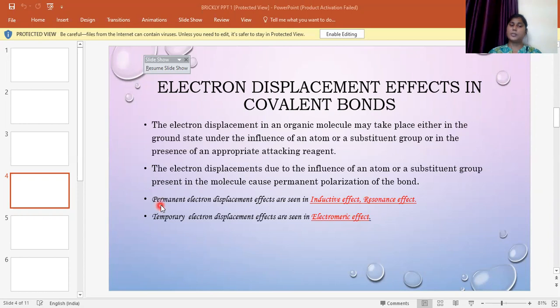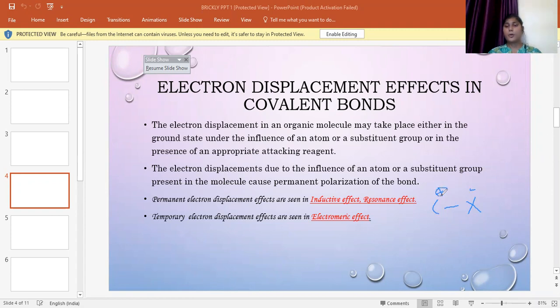In the second point, we shall see the electron displacement due to the influence of an atom or a substituent group present in the molecule causing permanent polarization of the molecule. What do we see as polarization of a bond? Polarization of a bond means there is a formation of positive and negative charge. If carbon is covalently bonded to an electronegative atom, since there exists an electronegativity difference, there is a formation of negative charge and a formation of a positive charge.